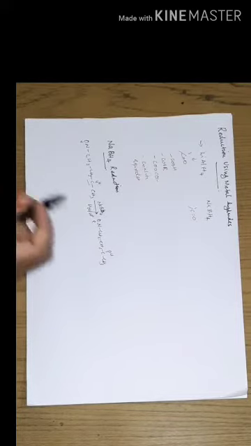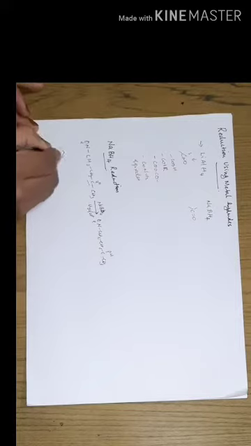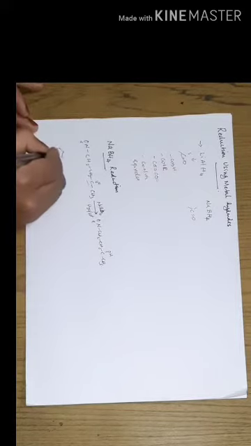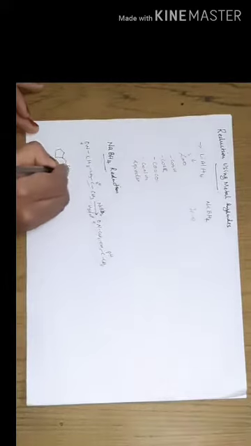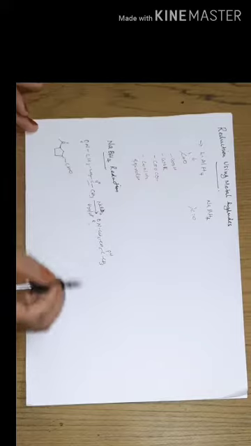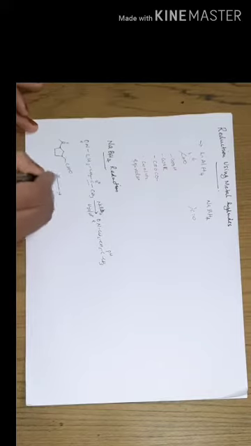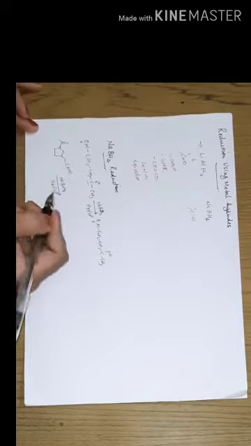Now, I already said that suppose there is a compound having an aldehyde functional group at one end and a keto functional group at the other end. In the presence of sodium borohydride and water, we can see that here is an aldehyde functional group and a keto functional group.